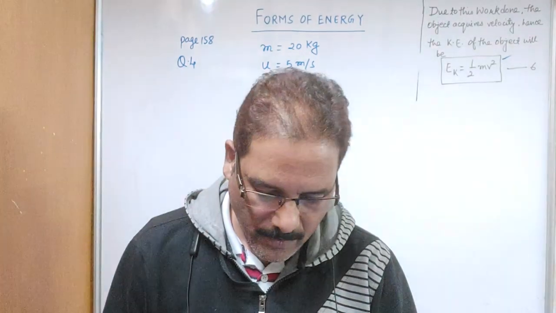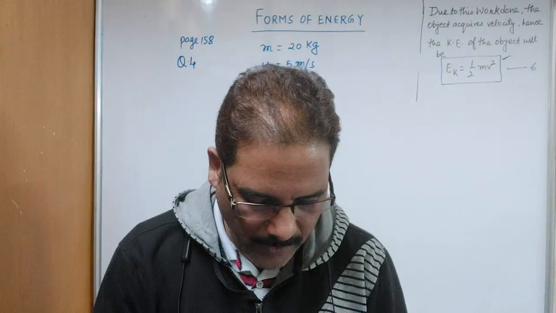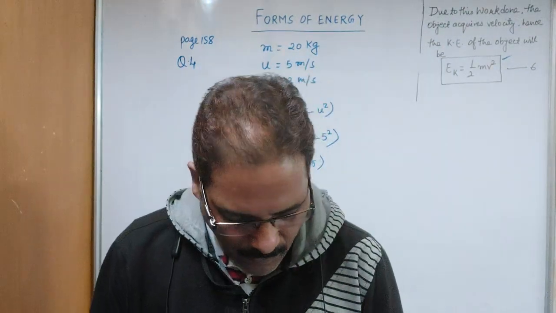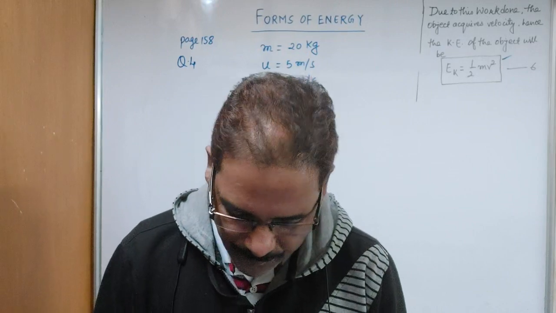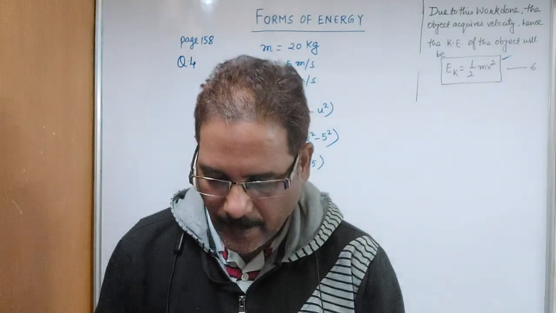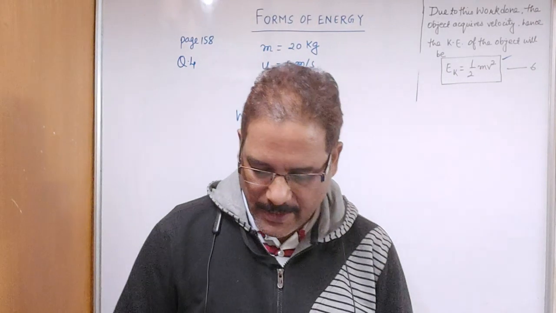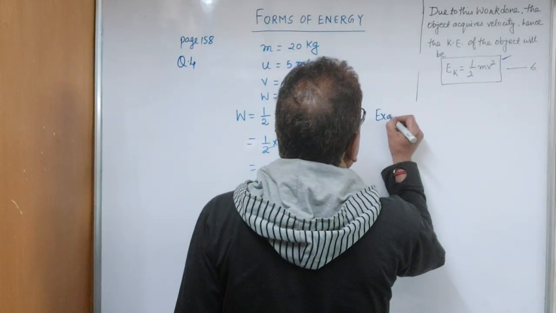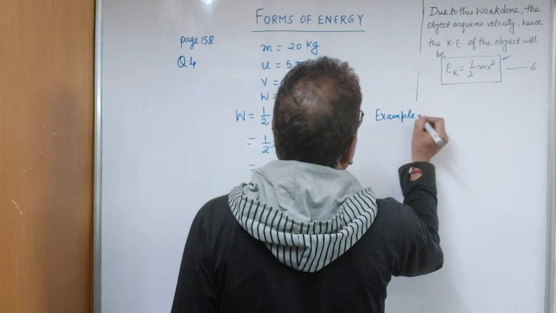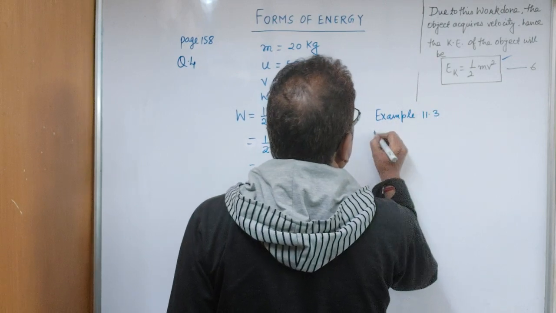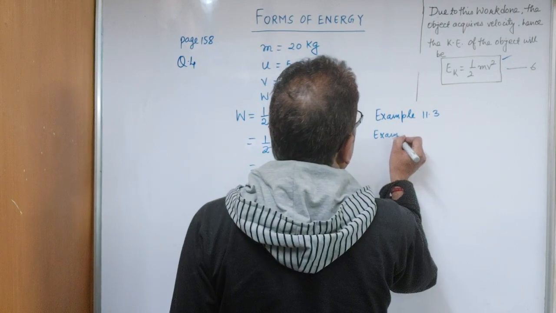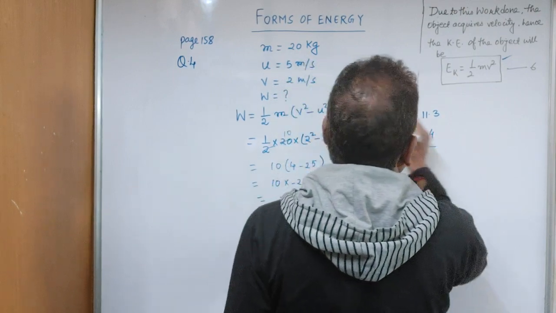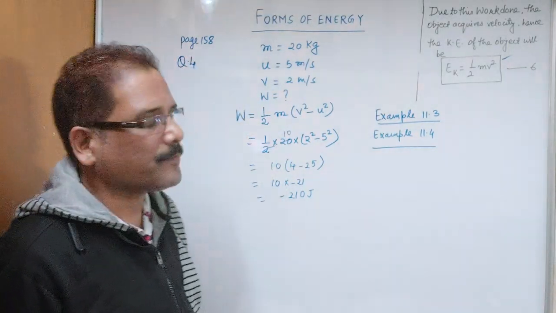Now example questions are equally important, children. Example 11.3 and example 11.4. These two questions are classwork.